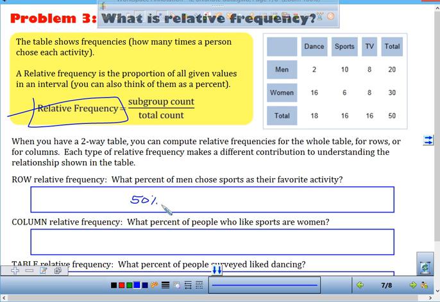Okay. And then how many of them that like sports are women? So I'm going to do what? No, not 6. There you go. You're going to do 6 divided by 16. And what decimal do we get? You're going to want to grab a calculator. .375. Okay. So what percent is that? 37.5%.